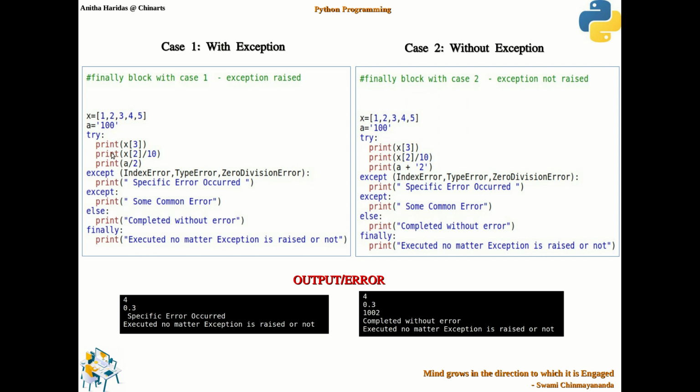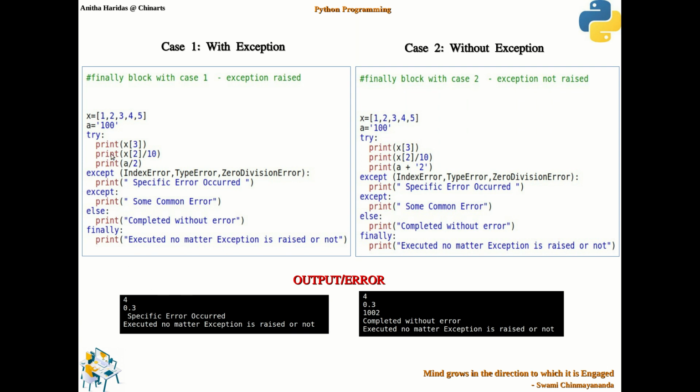A is a string. I try to divide the string by 2, so obviously it will raise a type error. Now after this error happened, it is not going to the else block, but it goes to the finally block, and this message was displayed in the output.